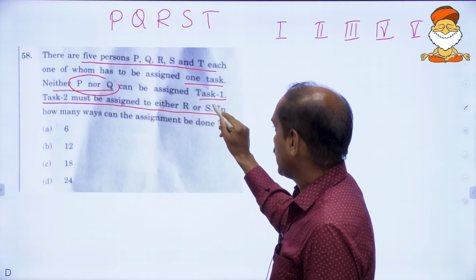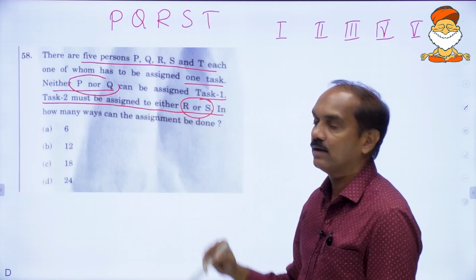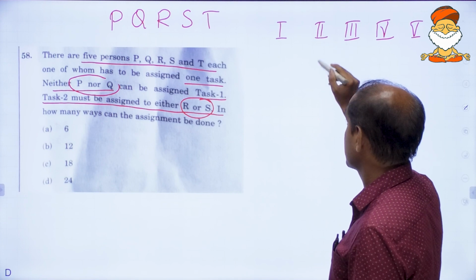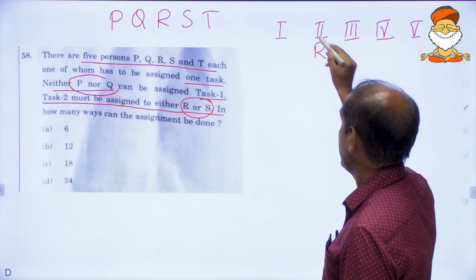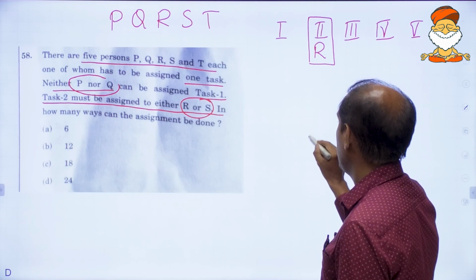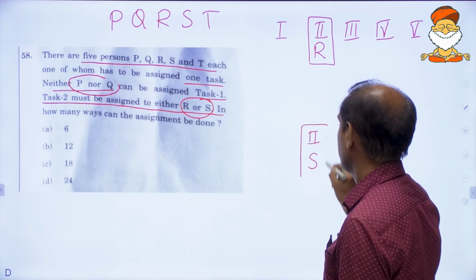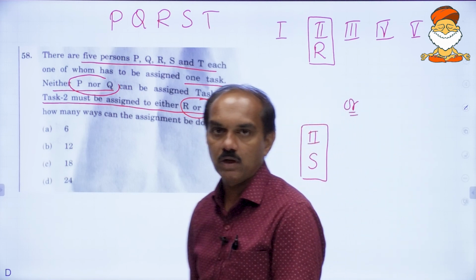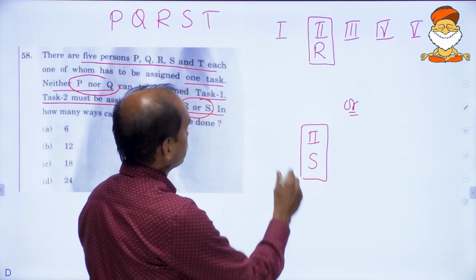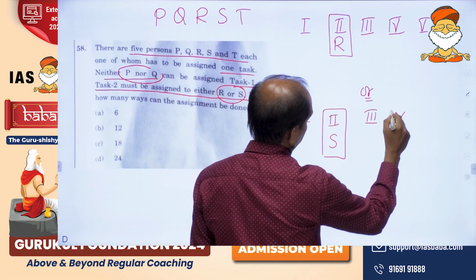Now see here, R or S. Task 2 must be assigned to either R or S. He is talking about the second task, it should be assigned to R, or it should be assigned to S. Keep the remaining as they are.